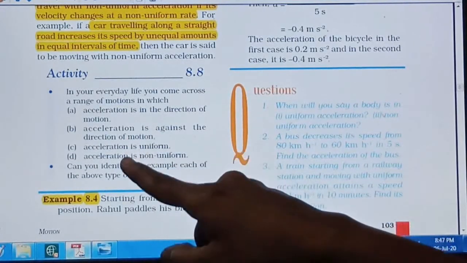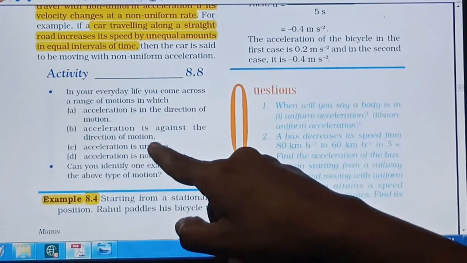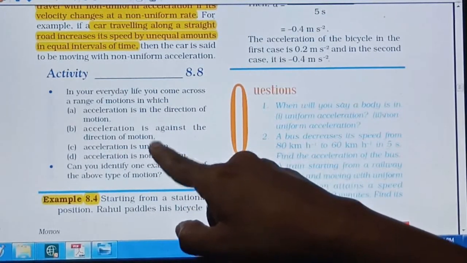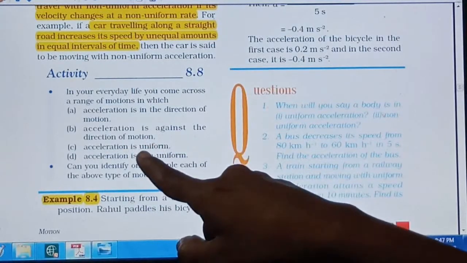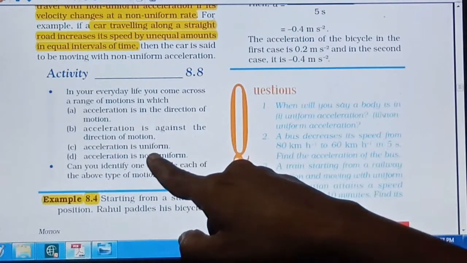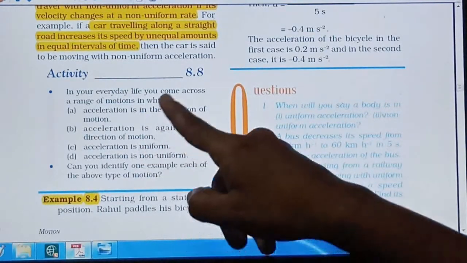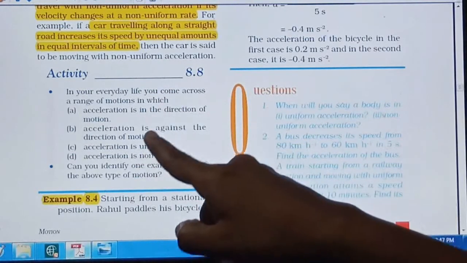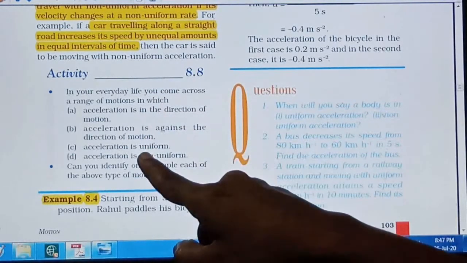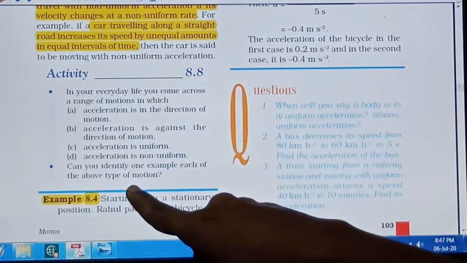Acceleration is uniform and acceleration is non-uniform. In uniform acceleration, the change in velocity is the same in equal intervals of time, and in non-uniform acceleration, the change in velocity is an unequal amount in equal intervals of time. So just try to find one example from your day to day life, in your surroundings, mention it over here and send it to me.